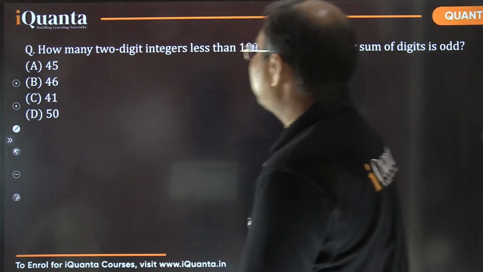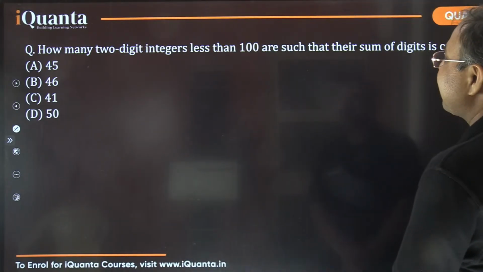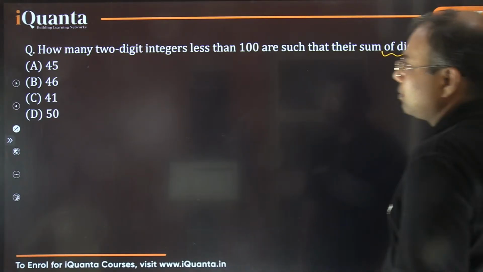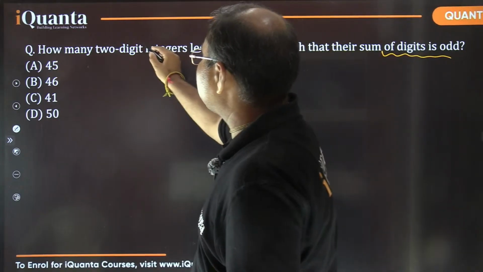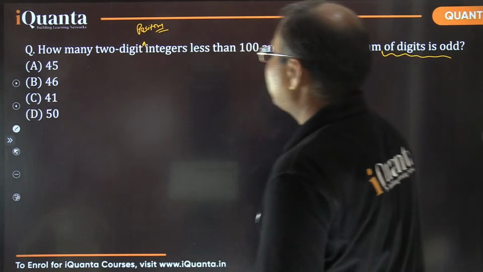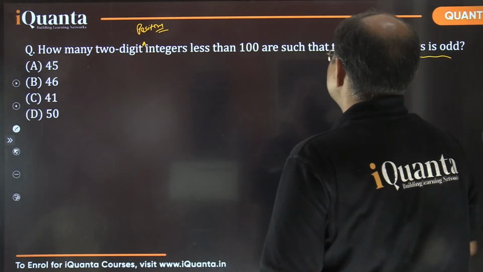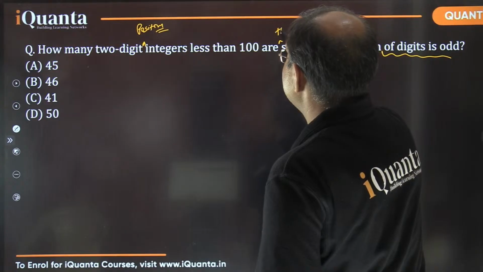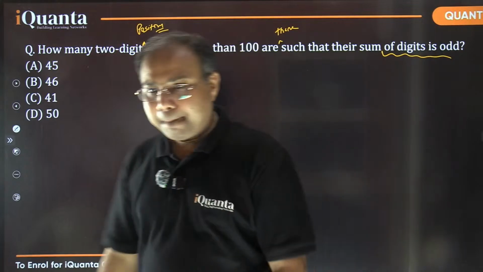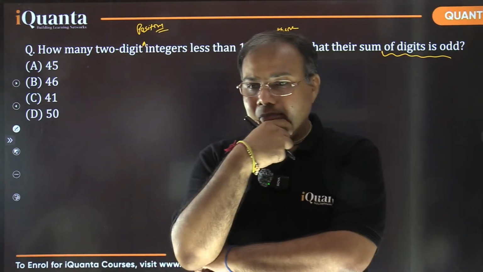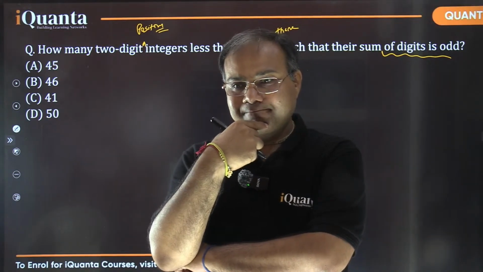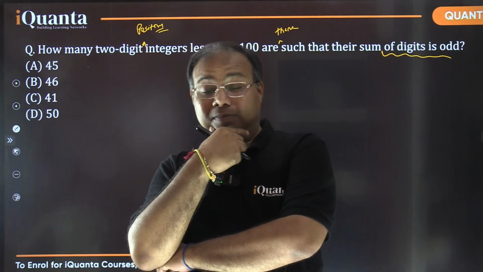The question says, how many two-digit integers less than 100 are there such that the sum of digits is odd? By the way, we are talking about positive integers, not negative ones, of course. So how many two-digit positive integers less than 100 are there such that the sum of digits is odd? How did you count that? Did you make any cases? That could be one of the ways.